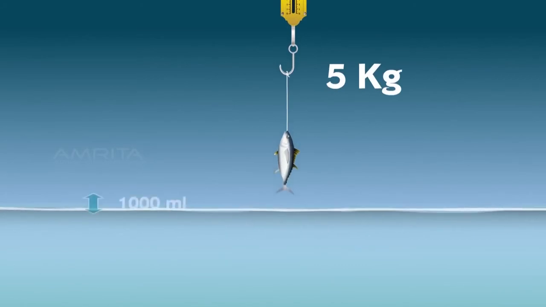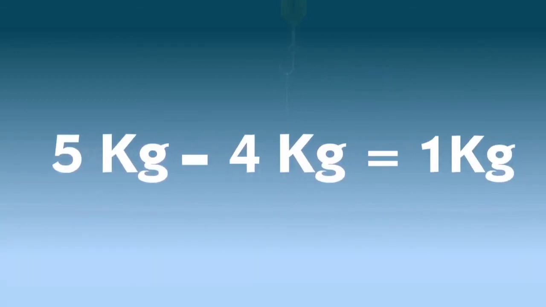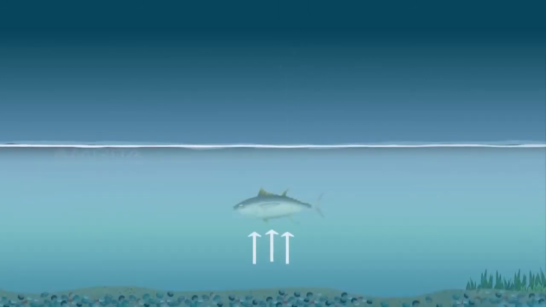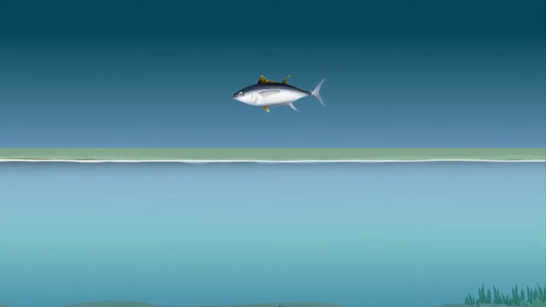Well, the water level too has come down. This difference in the volume of water level will equal the loss in weight of the fish when in water. That is, the weight of the fish when outside minus its weight when immersed in water equals the loss in weight of the fish. So the loss in weight of the fish will equal the weight of the decreased water. This is because the upthrust or buoyant force is equal to the weight of the decreased amount of water. Thus, Archimedes' principle is verified.